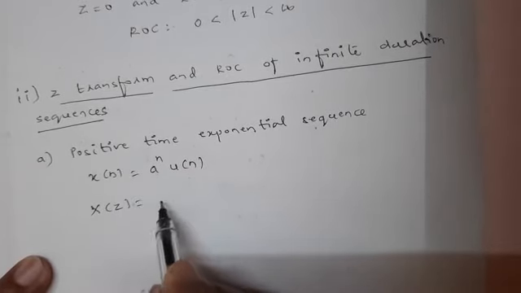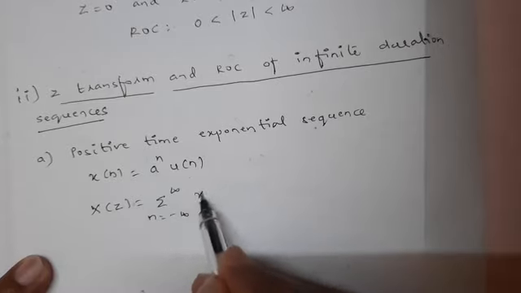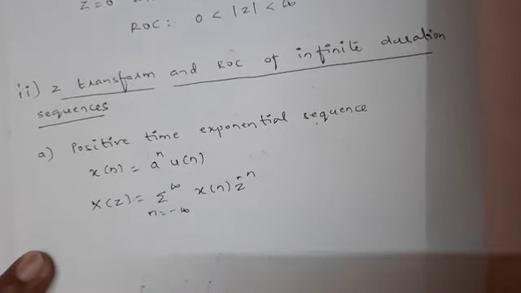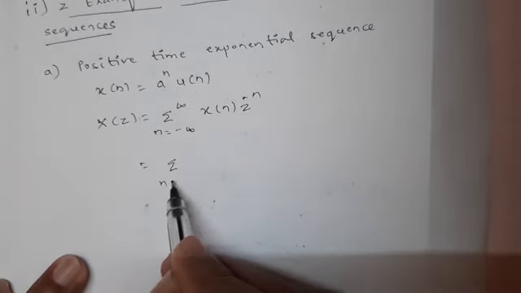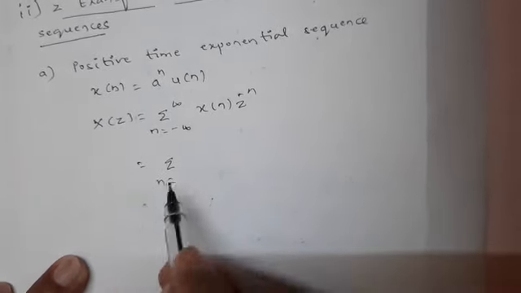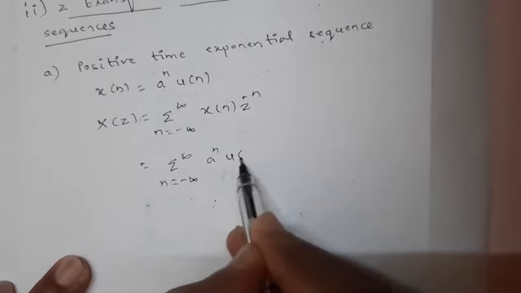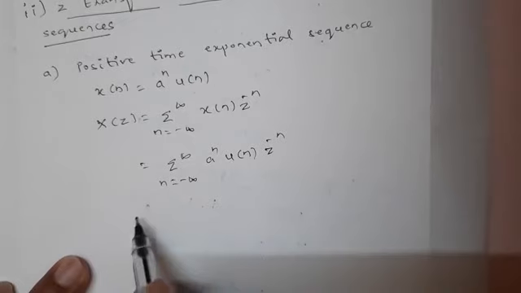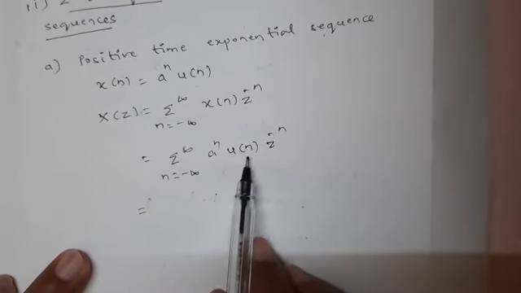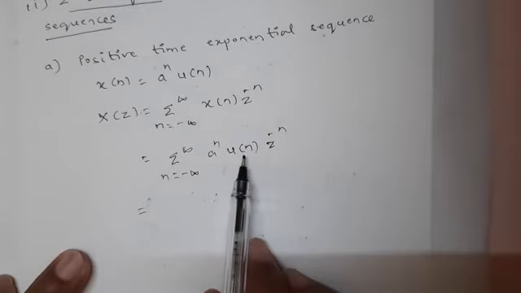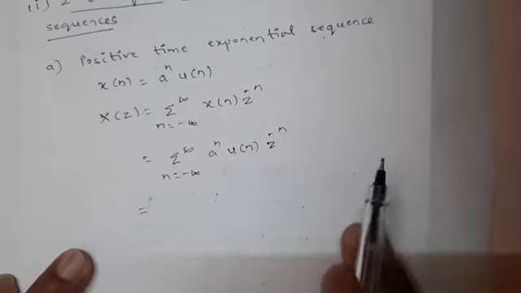X of Z is equal to summation n equal to minus infinity to plus infinity x of n z to the power minus n, which is equal to summation n equal to minus infinity to plus infinity of the given sequence, a to the power n u of n, times z to the power minus n. And according to our knowledge, what is u of n? It is 1 for n from 0 to infinity.